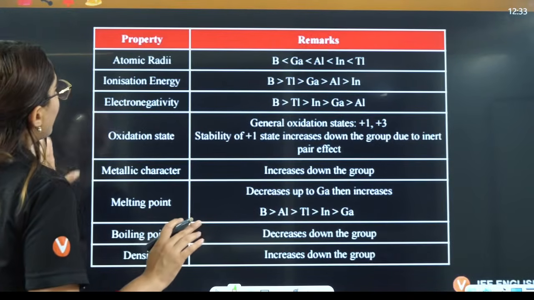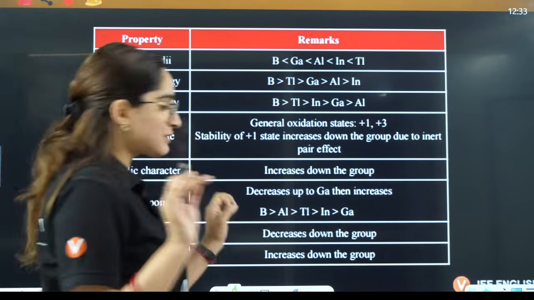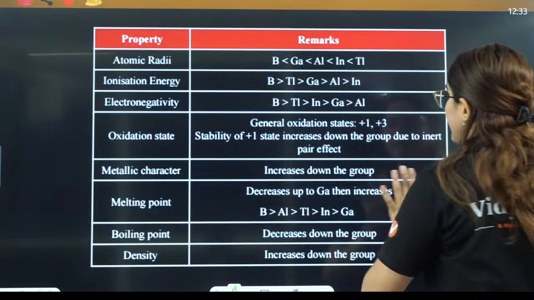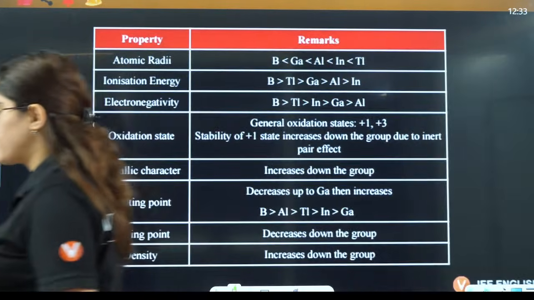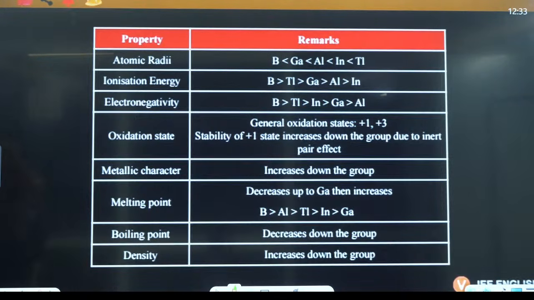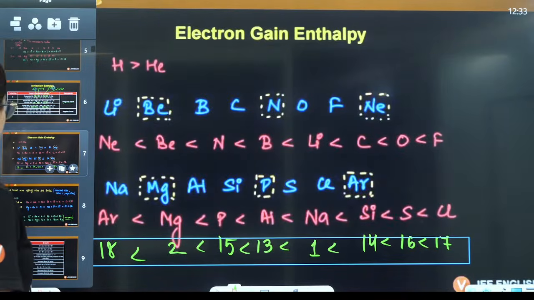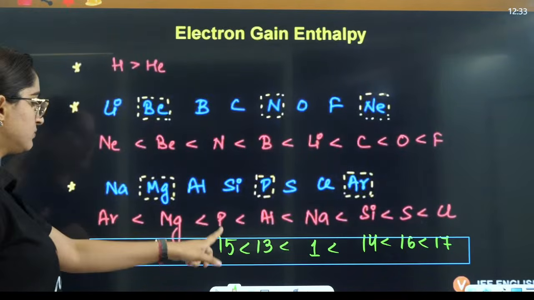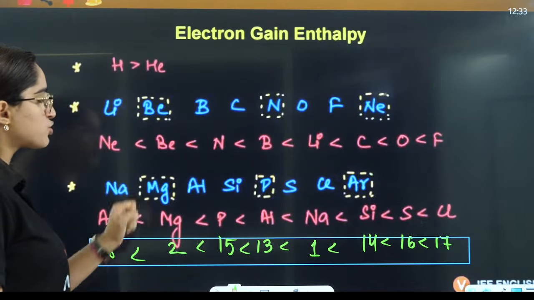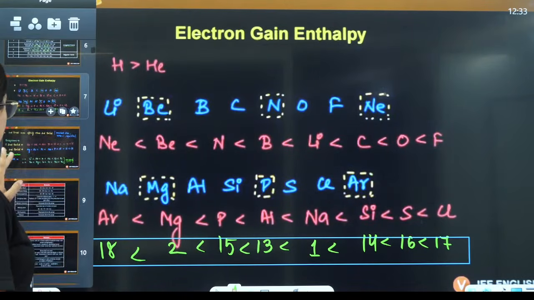Now, let's talk about group number 13. So, in group number 13, what do you have, everyone? Phosphorus belongs to group number 15 only. That's what we have written here. Nitrogen belongs to group number 15, right?